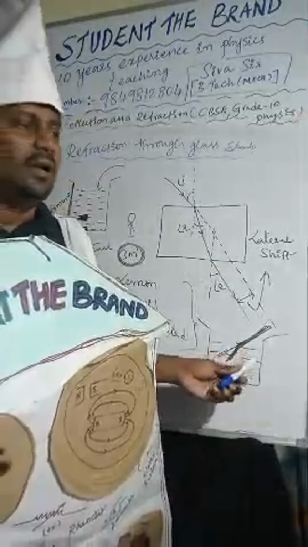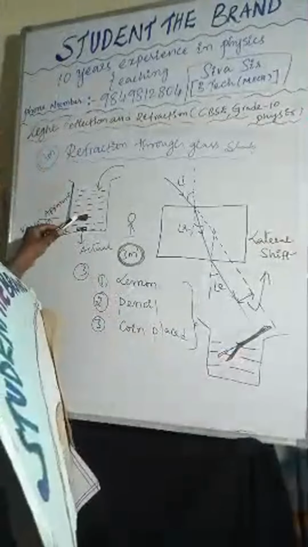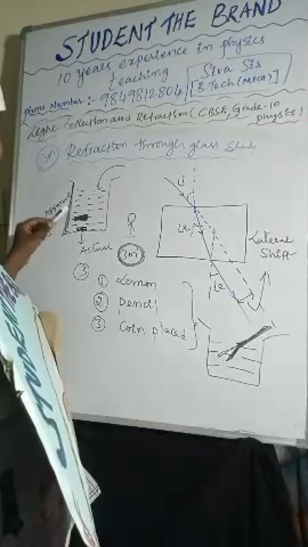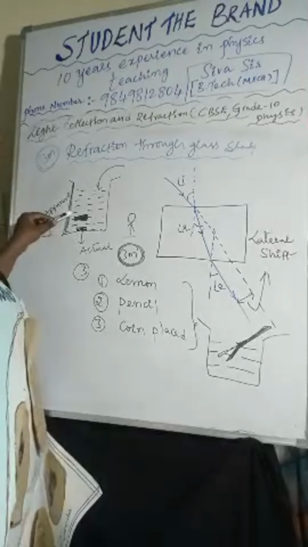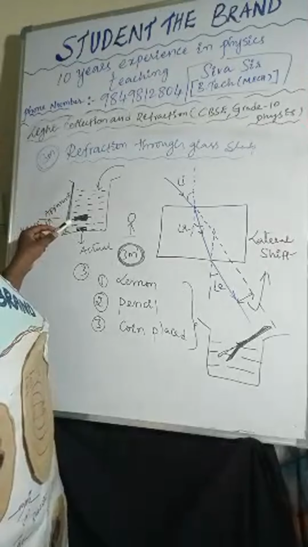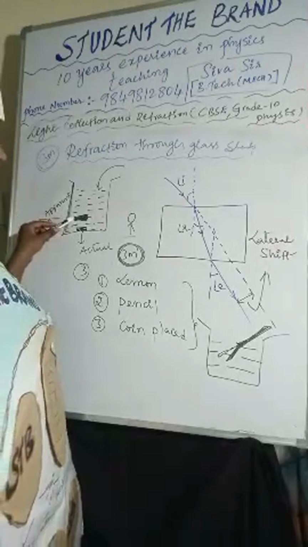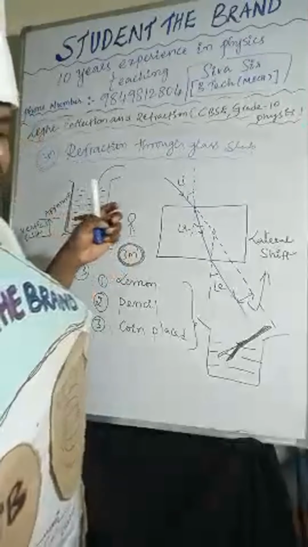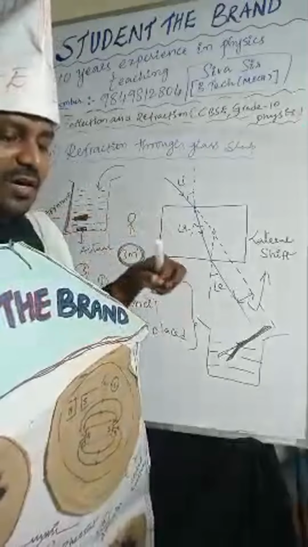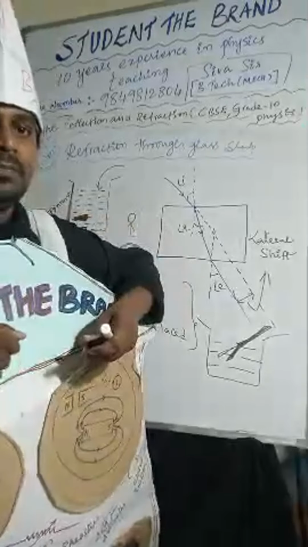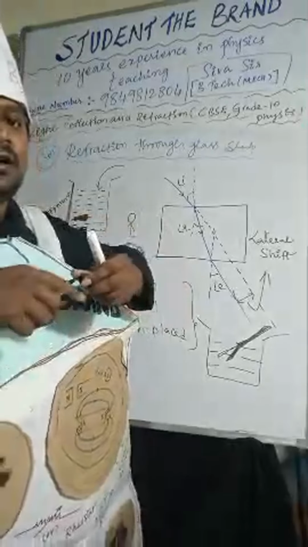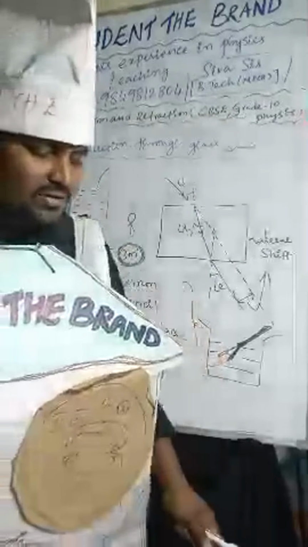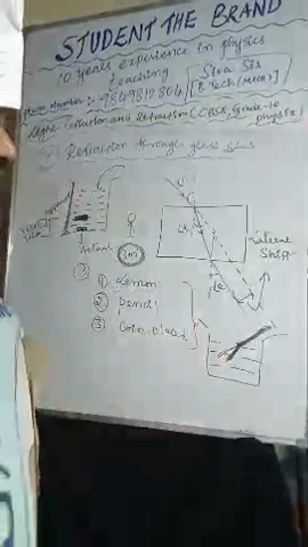And one more thing: the vertical distance between the actual position and the apparent position of the coin is called vertical shift. Very, very important concept, so make sure you learn this one. Then we are going to the next one.